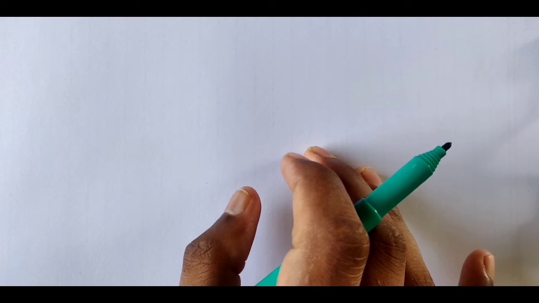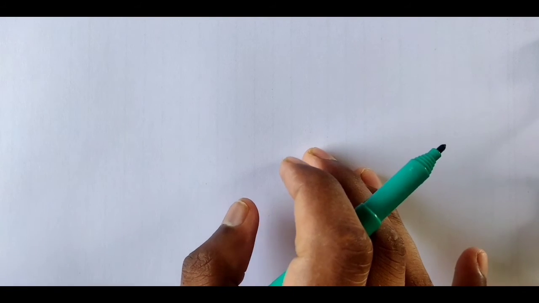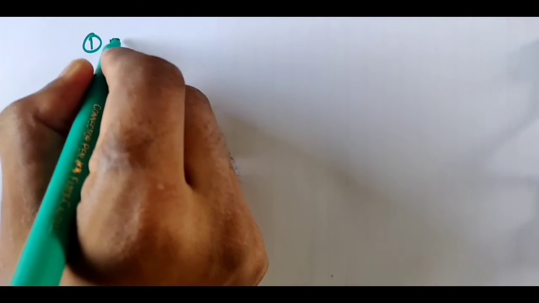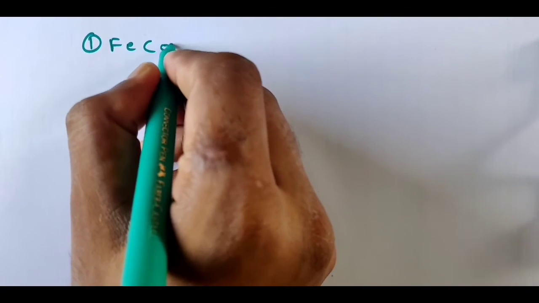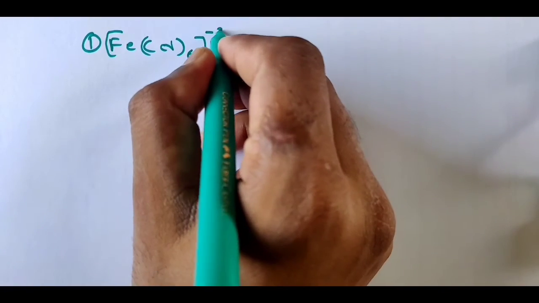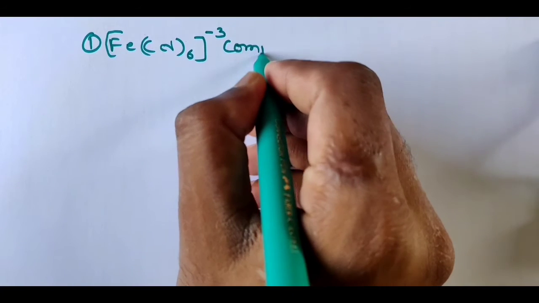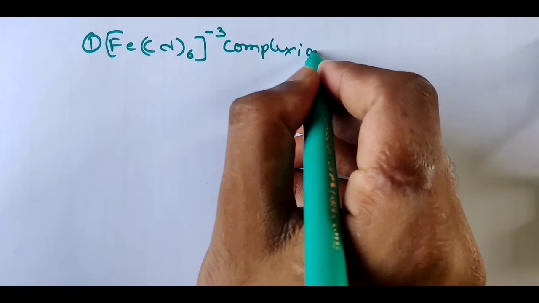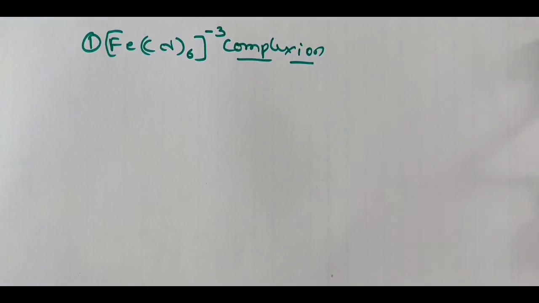Based on the valence bond theory, we need to solve some problems. Firstly, we have the problem of the hexacyanoferrate complex, [Fe(CN)6] with charge 3 minus. The central metal atom is iron, so write Fe as the central metal atom.